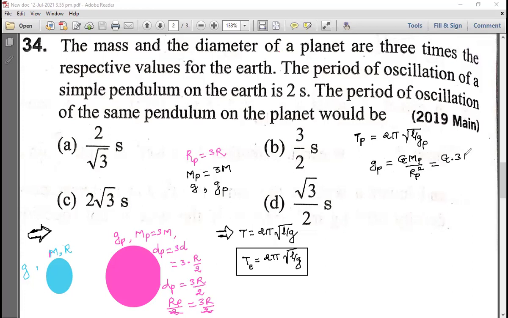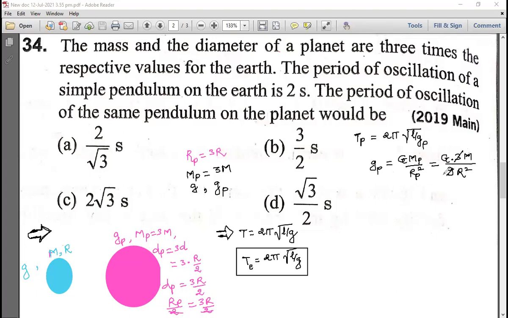So G into mass of planet is how much? 3 times mass of the Earth, divided by Rp. How much is it? We have 3R, so its square, how much? 9R square. Yes, no? Yes or no? Tell me. Yes, sir. Rp is equal to 3R. Its square is 9R square.